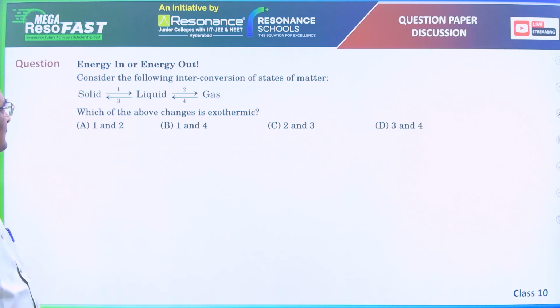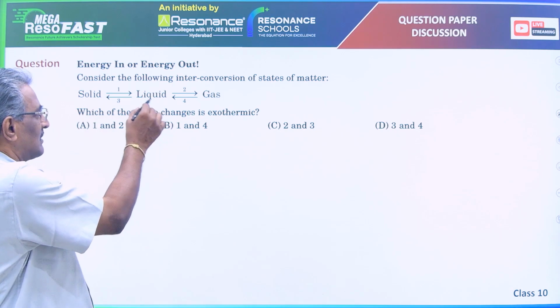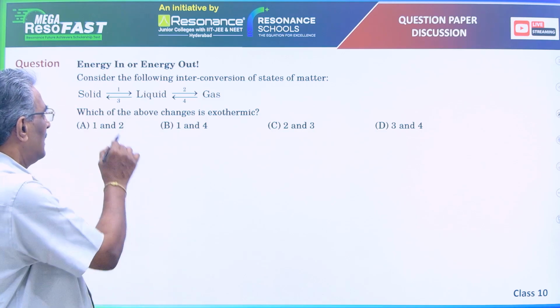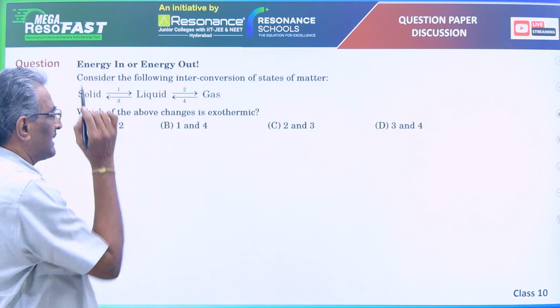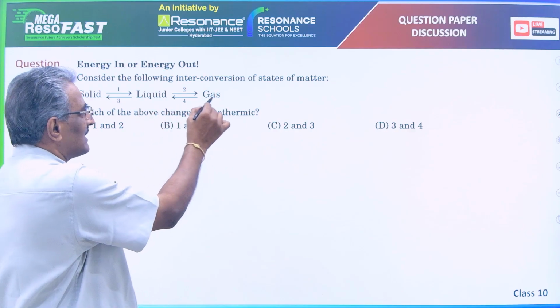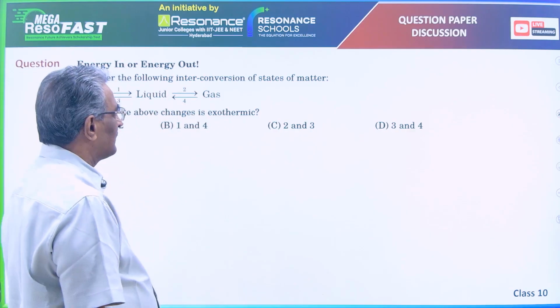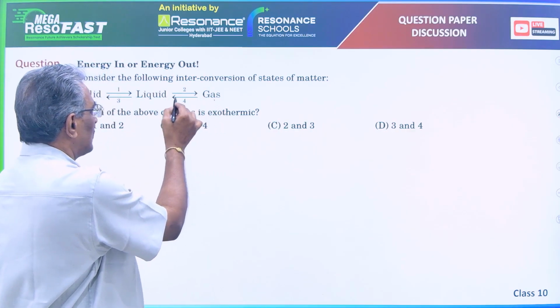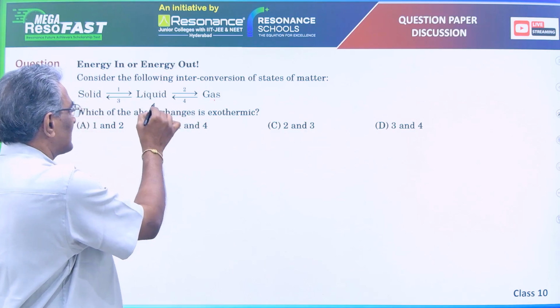Next question. Energy in or energy out. Consider the following interconversion of states of matter. Solid changes to liquid state on heating. Liquid changes to gaseous state on heating. When gas is cooled, the liquid is formed.